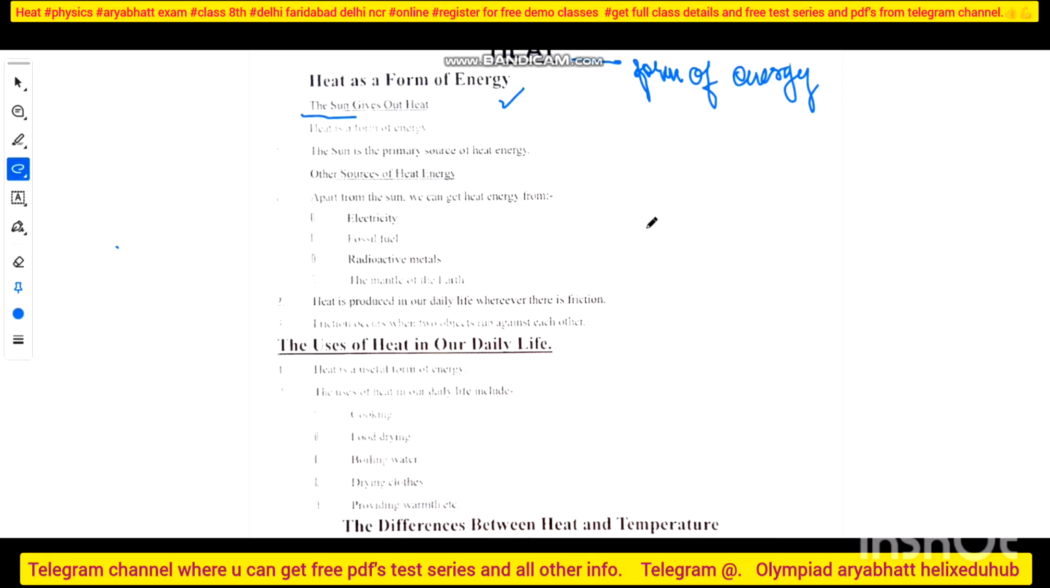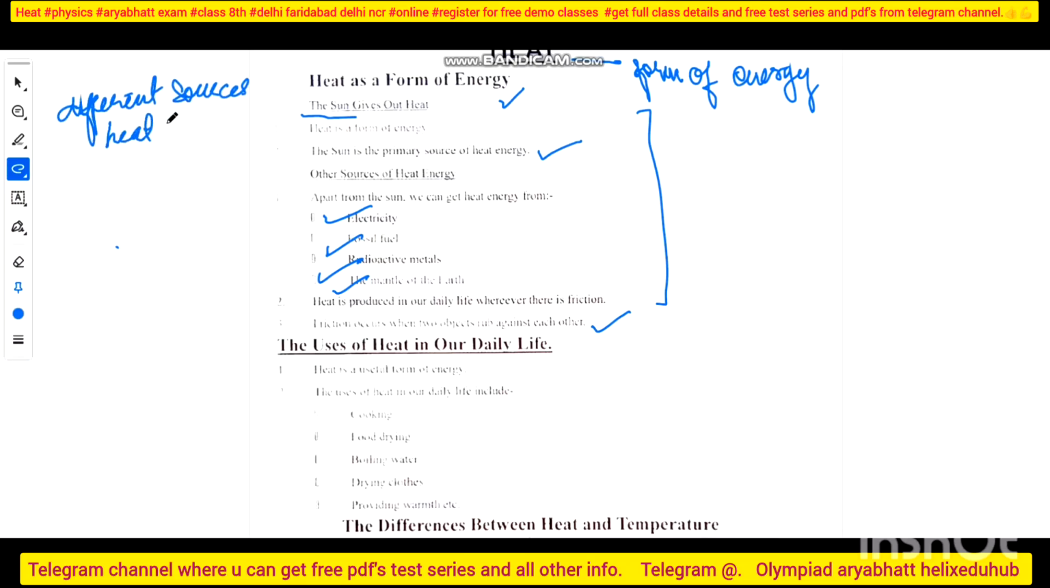Just now I told you this, and it is written also. The other sources of heat energy are electricity, fossil fuels, radioactive metals, and the mantle of the earth. Heat is also produced in our daily life by friction. Friction occurs when two objects rub against each other. So overall, please tell me about the different sources of heat energy.